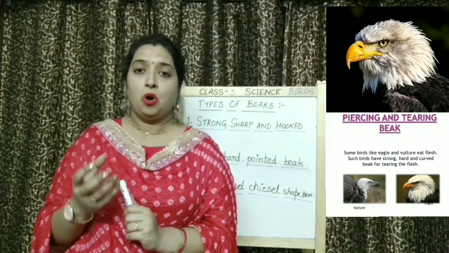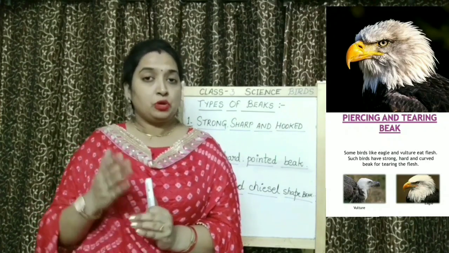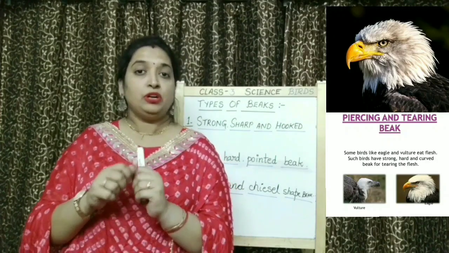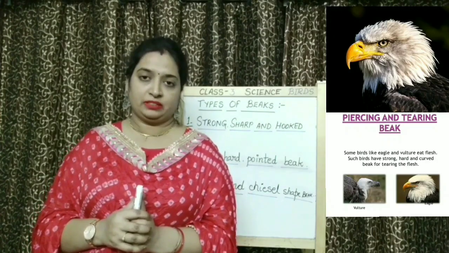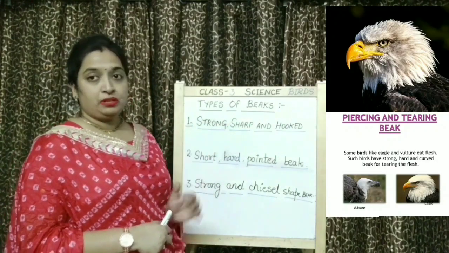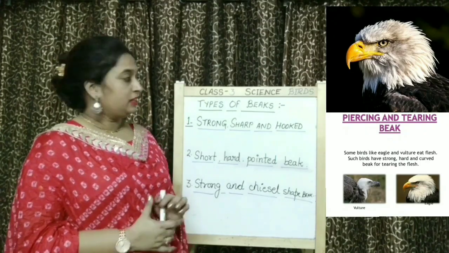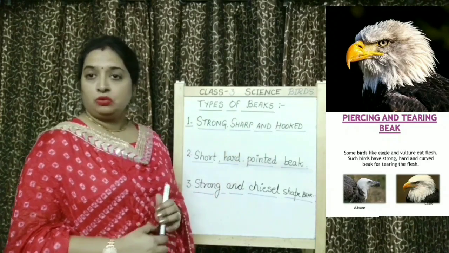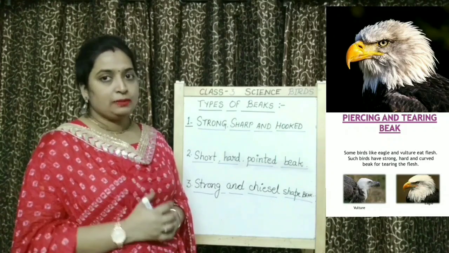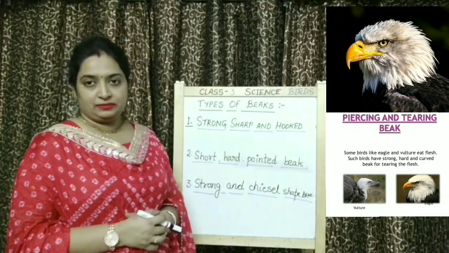They have to hold the flesh of these animals and also they have to cut and tear it. That's why they have a sharp beak to cut the flesh easily. They have a hooked beak to hold the prey easily. And they have strong beaks.